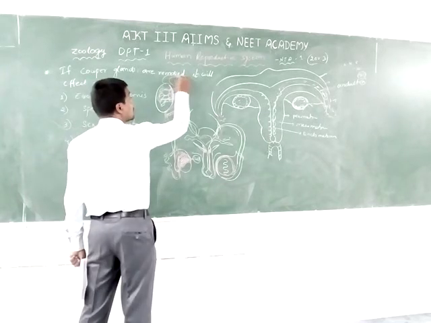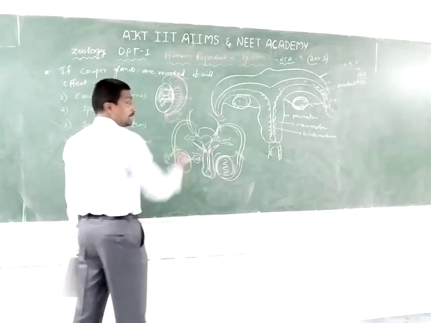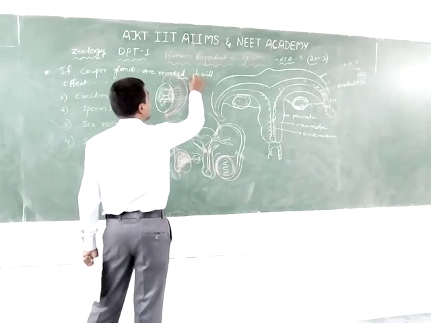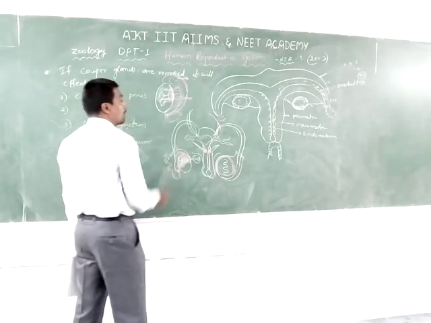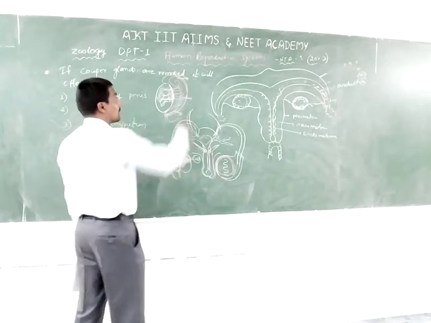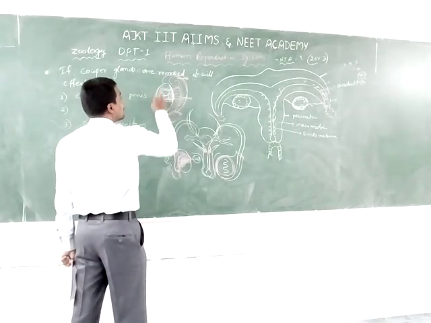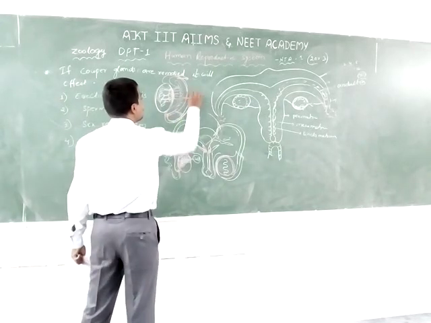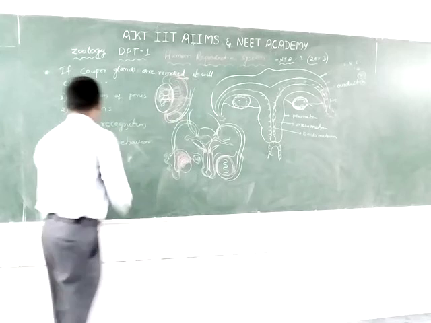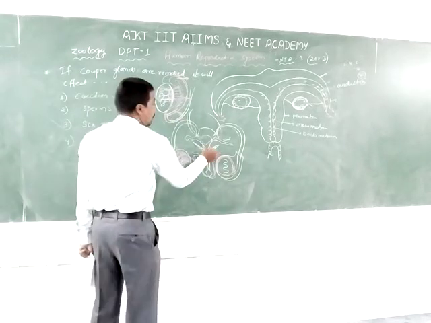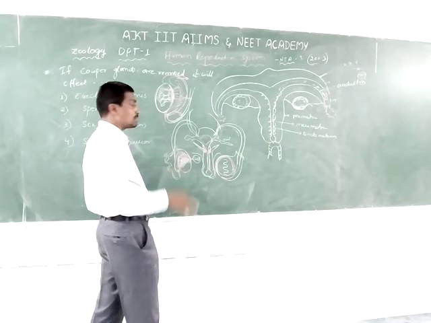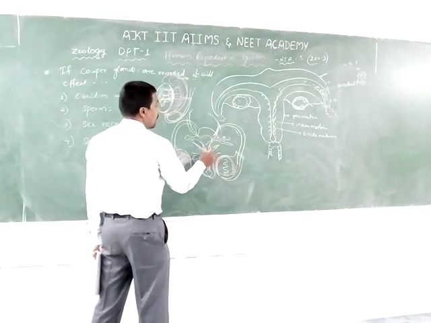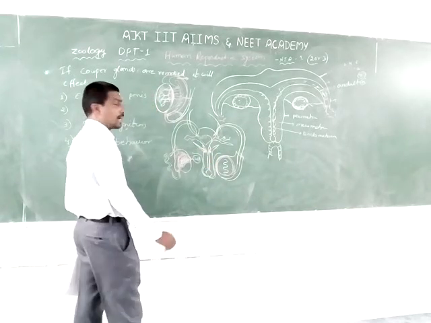The epididymis has three parts: caput, corpus, and cauda epididymis. The testicular tubules also form the vasa efferentia. Now the Cowper glands are accessory glands. There are three types of accessory glands: the seminal vesicles, the prostate gland, and the bulbourethral glands, which are also known as Cowper glands.